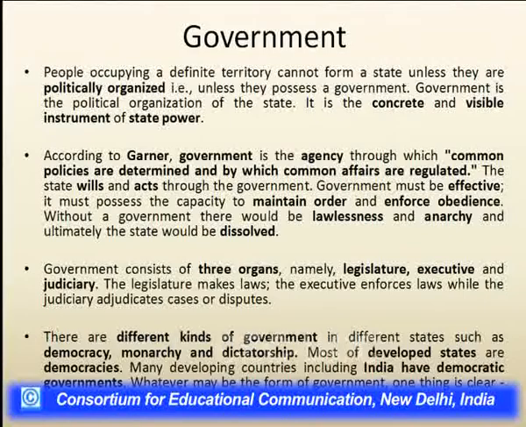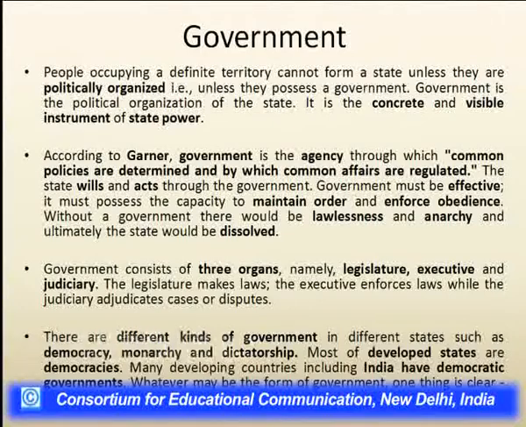The government consists of three organs: the legislature, executive, and judiciary. The legislature makes laws, the executive enforces those laws, and the judiciary adjudicates disputes under those laws.